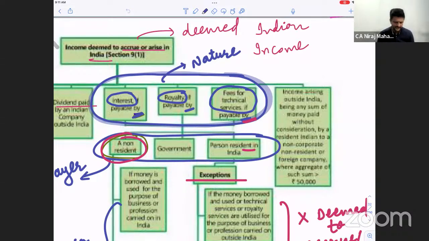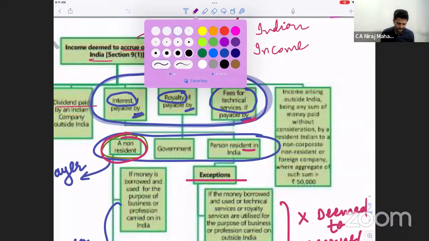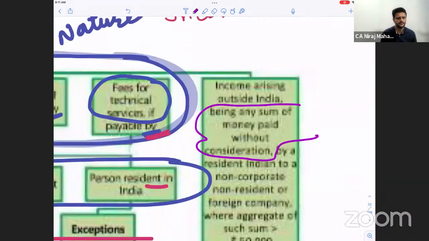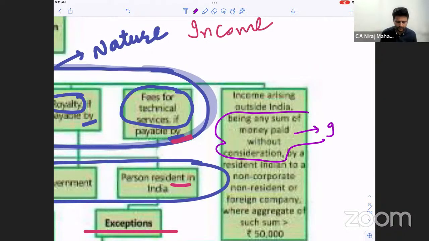paid without consideration. What do you mean by money paid without consideration? What do you think? Important. What is the meaning of this? Sum of money paid without consideration. Very good, Mansi. It is always a gift. Whenever you say without consideration, we will directly say it is a gift, donation, charity. So gift is also a very simple or better example.